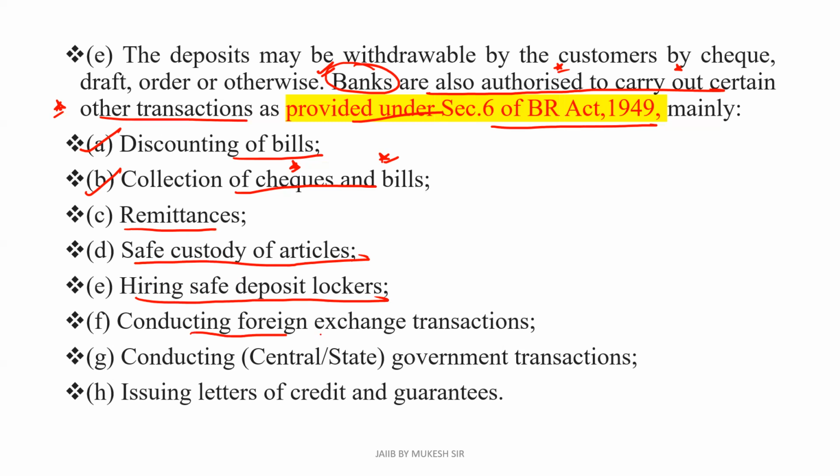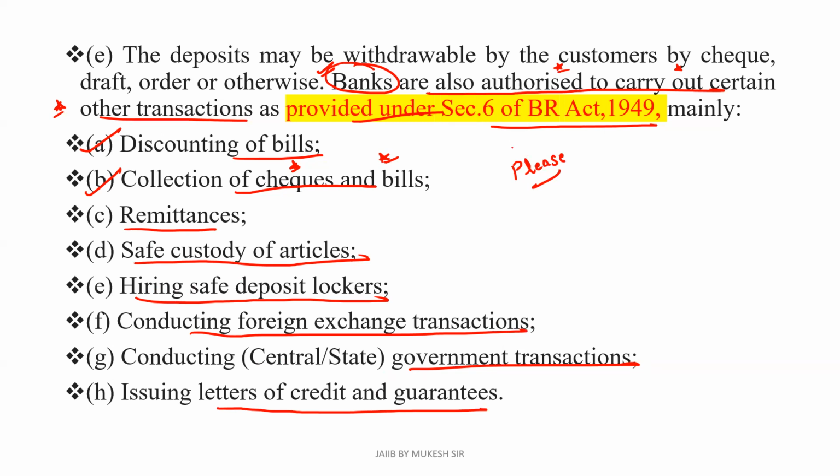Sixth one, that is conducting foreign exchange transactions. Seventh one, that is conducting central or state government transactions. Eighth one, that is issuing letters of credit and guarantees. Clear? Please remember that. Sometimes in the examination, they will ask what certain functions are as per the